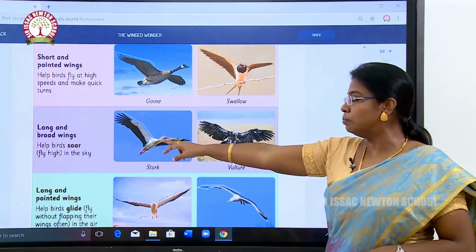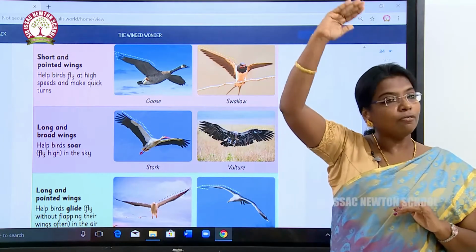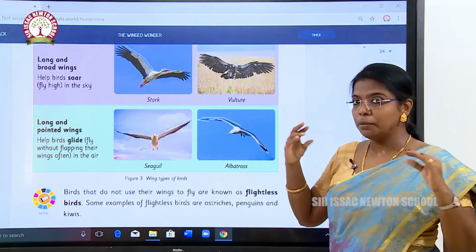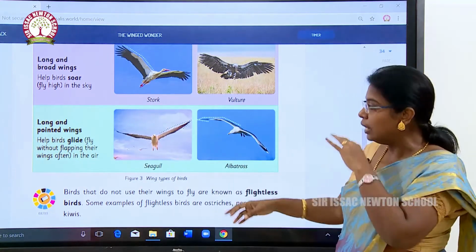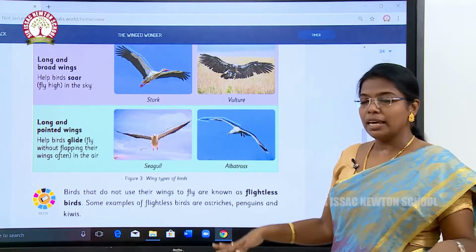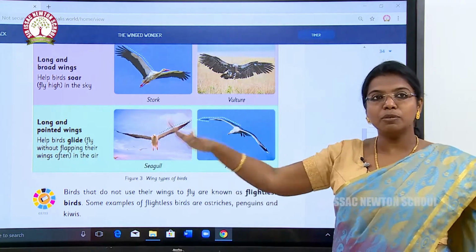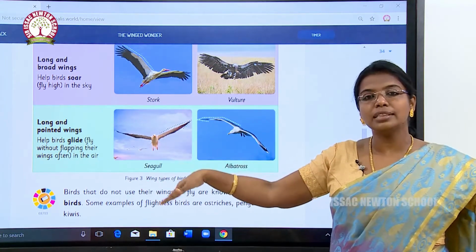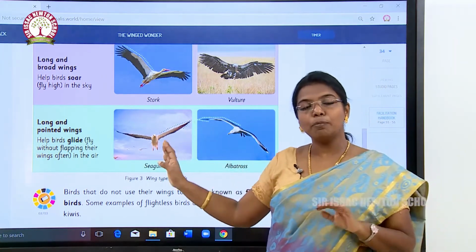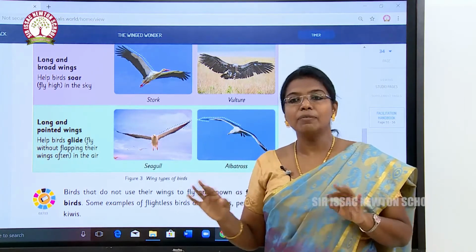These wings help birds to soar in the sky. Okay, soar means it will fly high in the sky. Long and pointed wings. These wings help the birds to glide in the air without flapping. Okay, have you seen some birds flying like this, without flapping, the bird just flies. So these types of wings help the birds to glide in the sky without flapping.